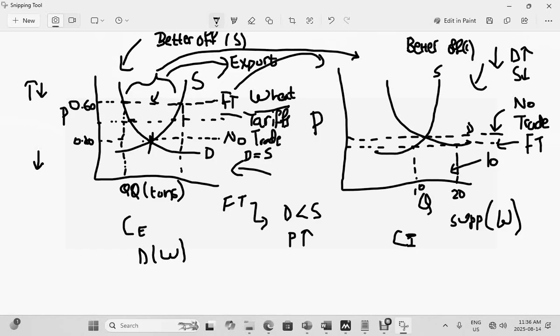So supply is still less compared to supply at free trade.